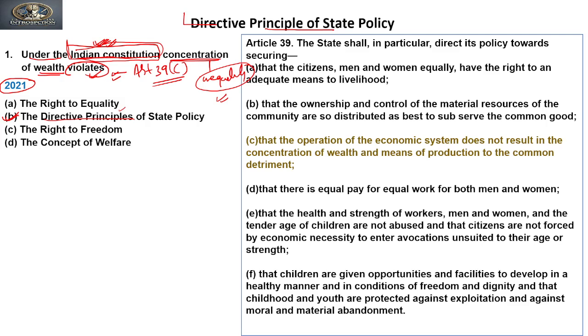If the simple question were that concentration of wealth violates, then we could say that it violates equality. But we need to understand the demand of the question. Here the question is restricting us that under the Indian Constitution. So Article 39 clause C says that the economic system does not result in concentration of wealth. So the government's economic system should not focus on concentration of wealth. It should be on equal distribution, right? Who are participating, right? So the right to equality cannot be the answer because it has been restricted.